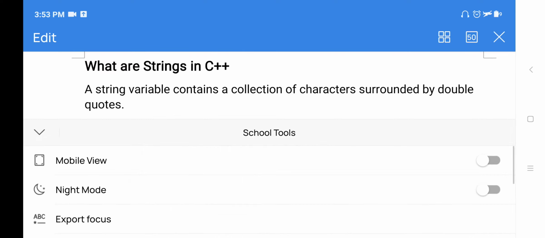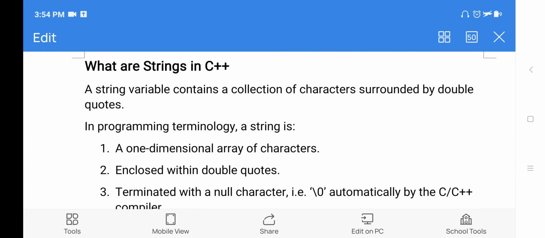Actually, what are strings? Generally, we can say that a string is a collection of characters. Example, you have a string HELLO. Hello is a string. In that, how many characters do you have? 5 characters. So we can say that a string is a sequence of characters, a collection of characters called a string.